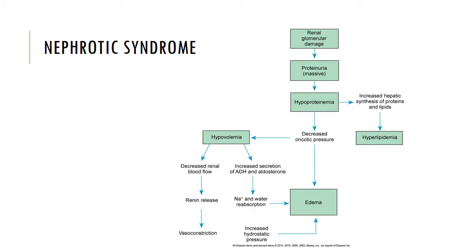Secondary nephrotic syndrome results from systemic disease, drugs, or toxins that affect kidney function. It is associated with glomerular changes or damage. Congenital nephrotic syndrome is an autosomal recessive disorder.